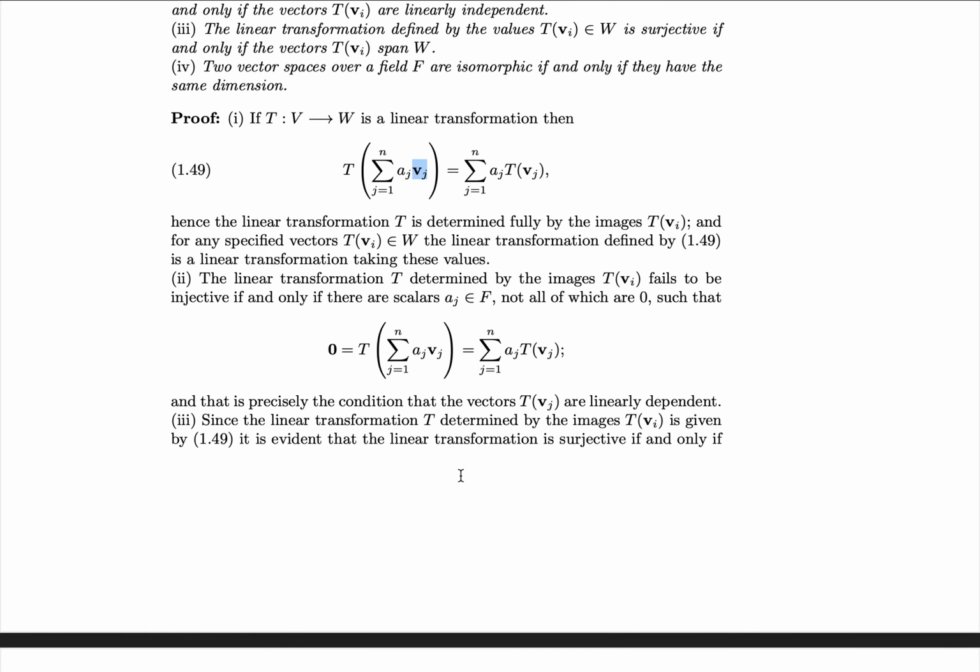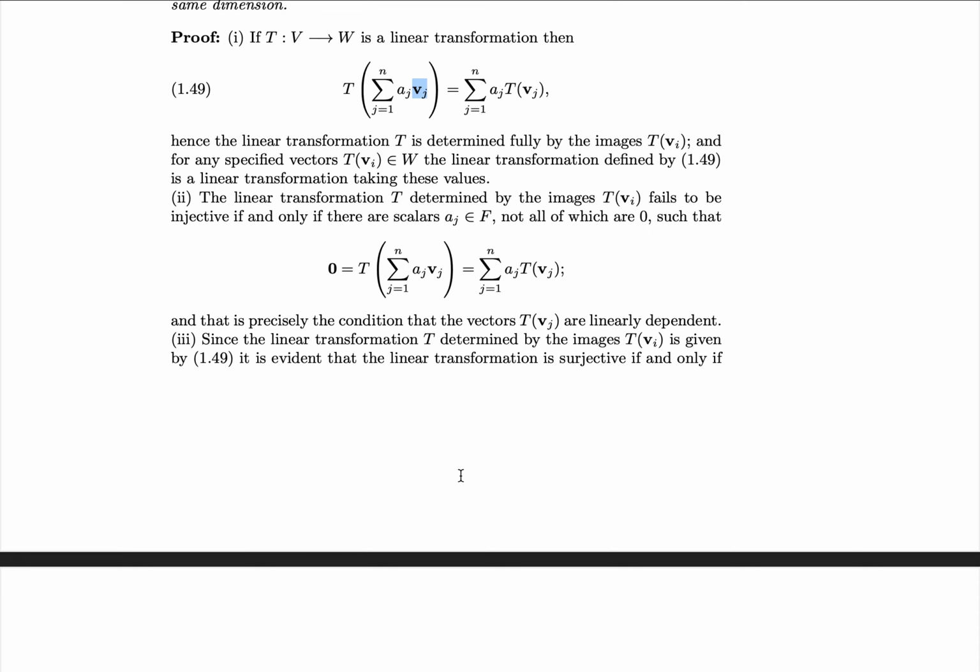Next, let's have 2. The linear transformation T determined by the images T of vi fails to be injective if and only if there are scalars aj within F, not all of which are 0, for which this is true.